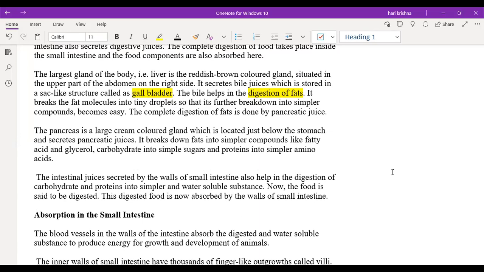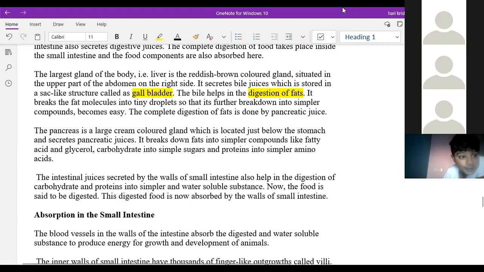The next one is the intestinal juices, which also help in the digestion of carbohydrates and proteins into simpler, water-soluble substances. The food we take is not completely soluble in water, but due to the action of enzymes like salivary amylase, the pancreatic juice, and the bile juice from the gallbladder, all of this helps convert water-insoluble substances into water-soluble substances.